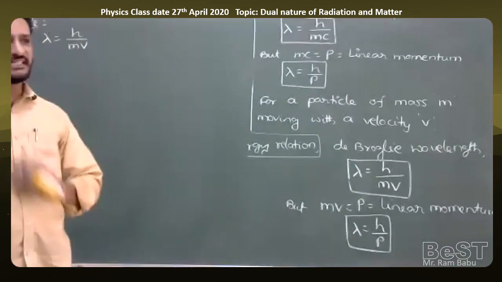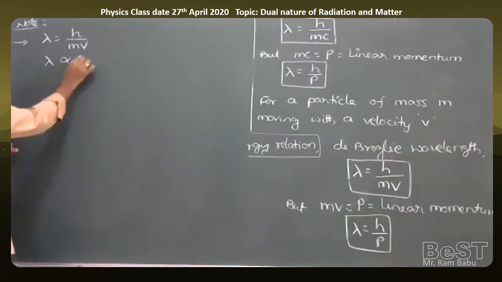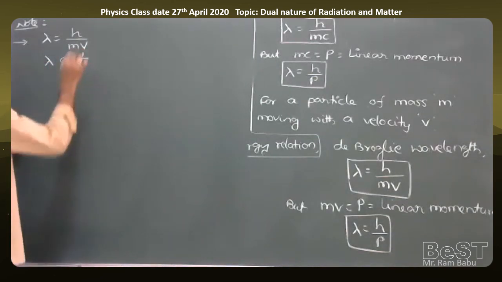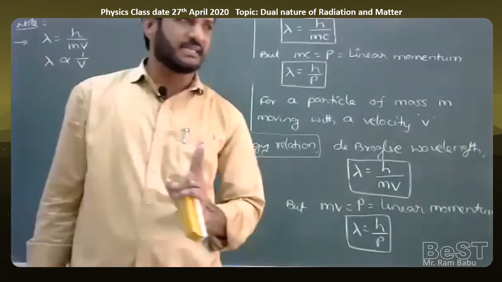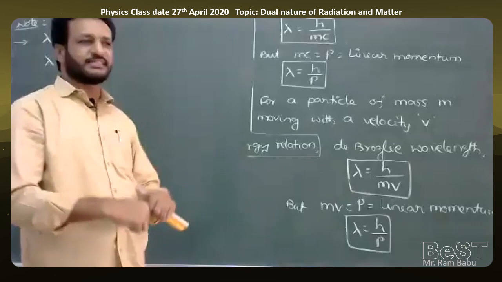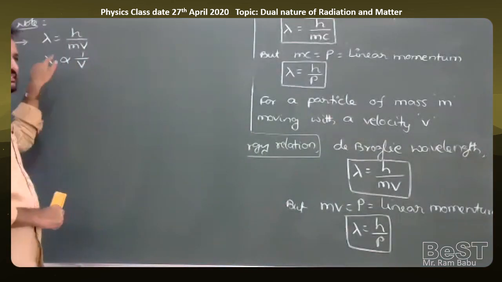If two particles are given, for example, we can write lambda is inversely proportional to the velocity of the particle when m is kept constant. So two particles have the same mass, but they are moving with different velocities. Then which particle will have more de Broglie wavelength? The one with lesser velocity.